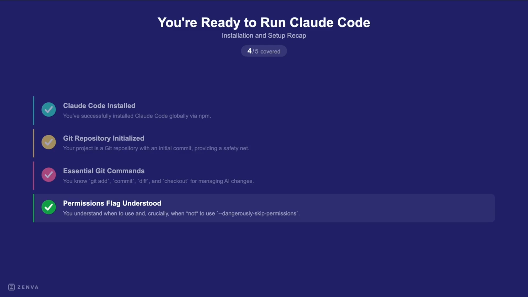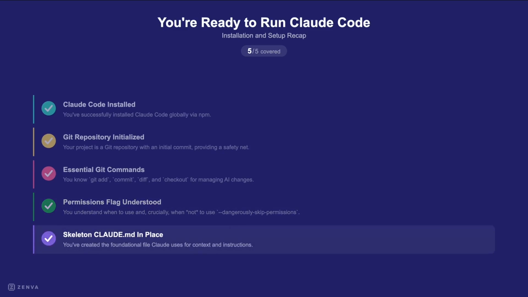You now know when to use and when not to use the dangerously skip permissions flag. This helps you balance speed with safety for your project. And finally, you created the claude.md file, setting up how to direct Claude's actions. With this, Claude will always have context and instructions, even if it's just placeholders.